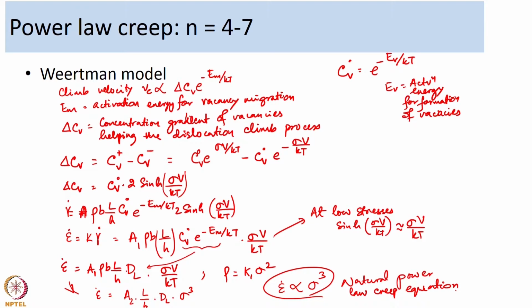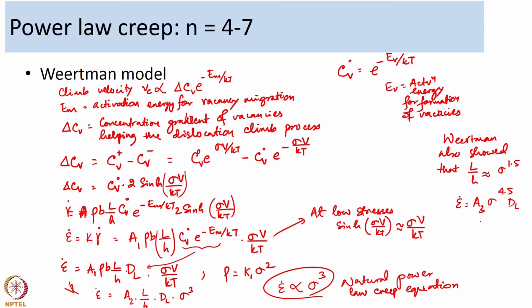So, this is what he derived from his relation. Epsilon dot is equal to A2 L by H dl into sigma cube. Now, Wiertman also further showed that L by H can be approximately given as sigma to the power 1.5, and that makes epsilon dot equal to some constant A3 sigma to the power 4.5 into dl. So, sigma to the power 4.5.